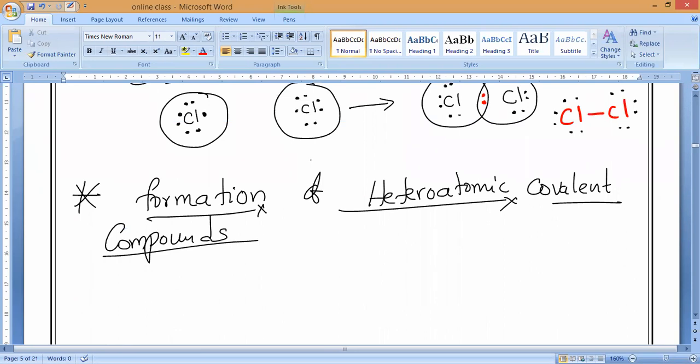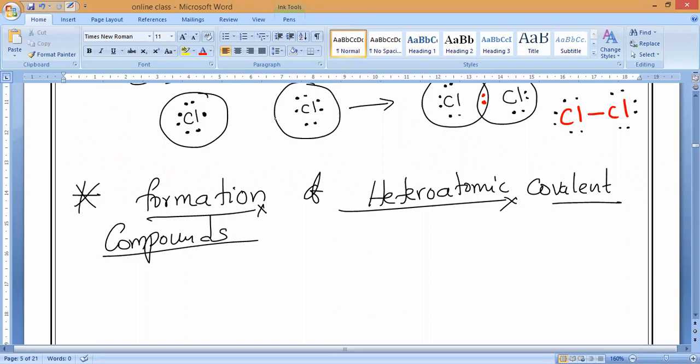Heteroatomic only. Clear? Yes, sir. That is only I am saying. Not only carbon, carbon with other elements. Any different elements will combine, but it should be what? Non-metals. So then we can say it is heteroatomic covalent compounds.